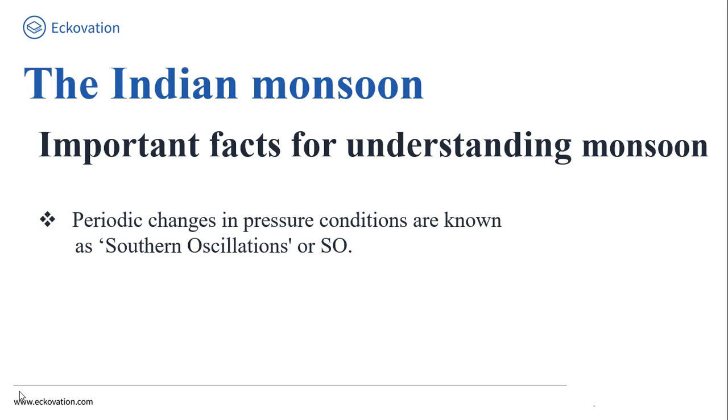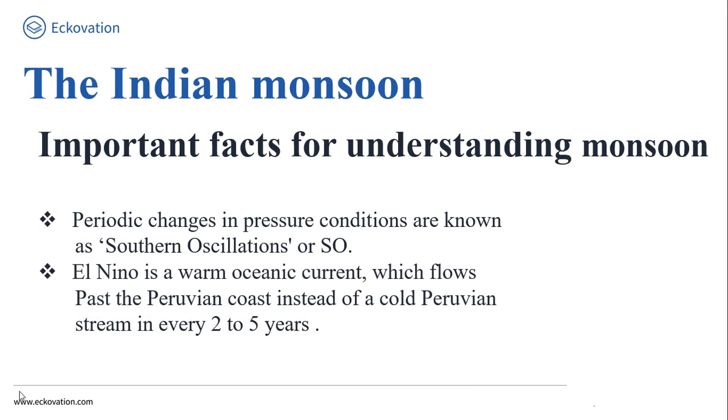My dear friends, a feature connected with ENSO is El Nino. El Nino is basically a warm oceanic current which flows past the Peruvian coast instead of the cold Peruvian stream every 2 to 5 years.